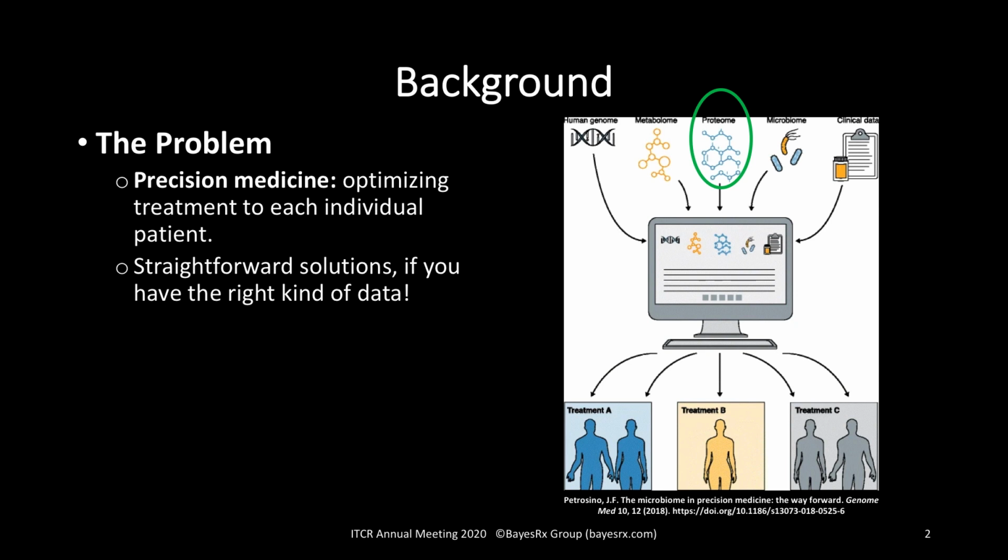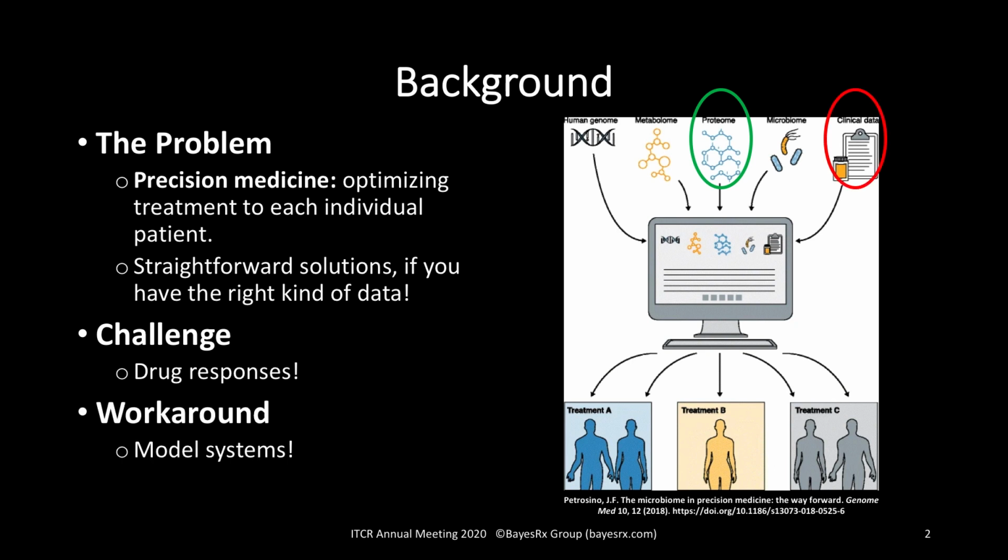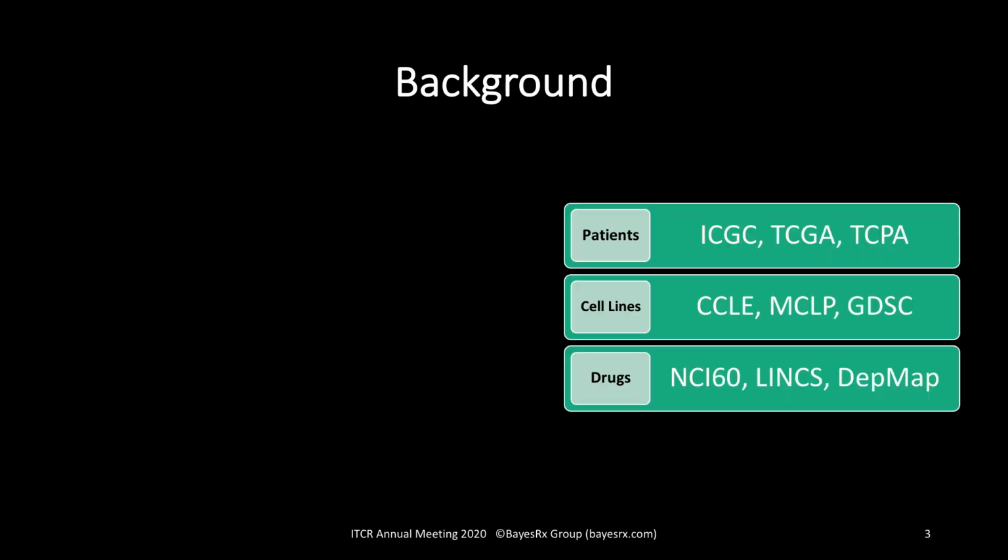The problem becomes complicated because one can't elicit responses at will from patients by subjecting them to drugs. We suggest a workaround by utilizing cell line model systems. There are databases which offer a large variety of data in this context. We used TCPA for patient proteomics, MCLP for cell line proteomics, and GDSC for cell lines drug responses.